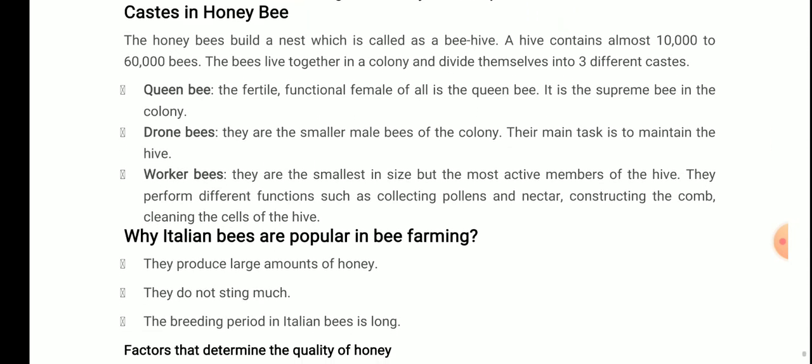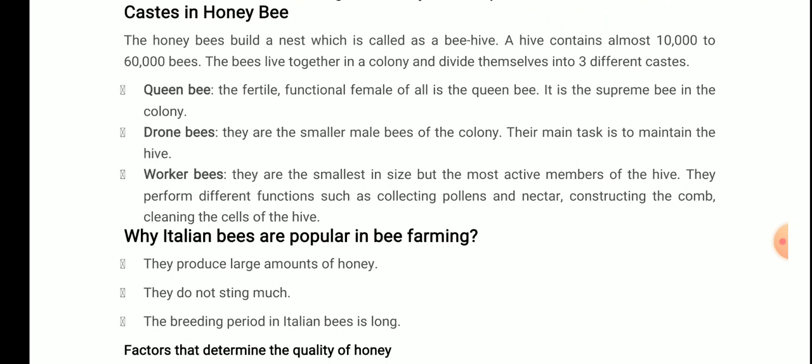Now, castes in honeybee. The honeybees build a nest which is called a beehive. A hive contains almost 10,000 to 60,000 bees, and they live together in a colony and divide themselves into three different castes. What are they? The queen bee, the drone bee, and the worker bees.